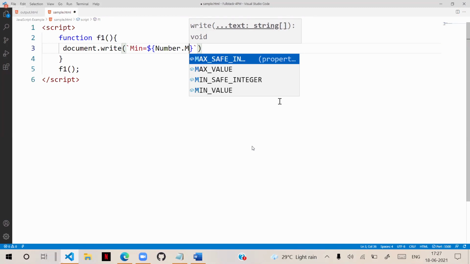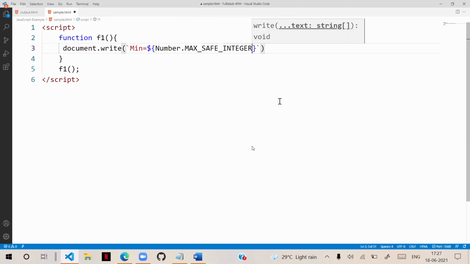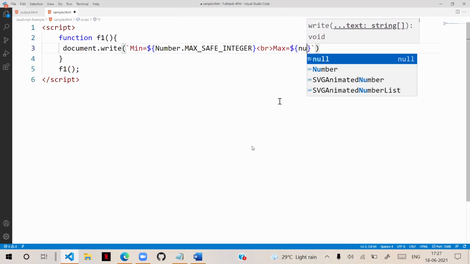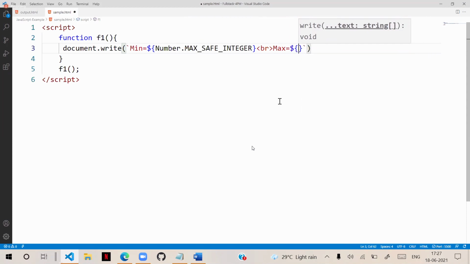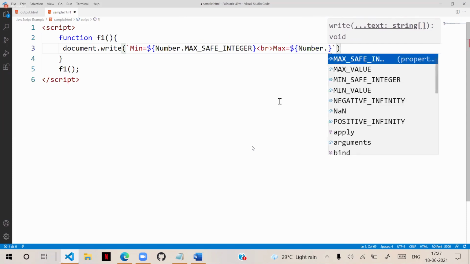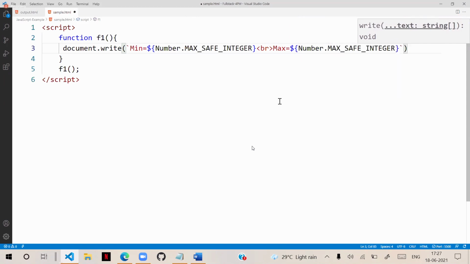MIN_SAFE_INTEGER. And in the next, max is equal to Number, with uppercase N, not lowercase, so Number dot MAX_SAFE_INTEGER. This is min safe integer, that is max safe integer.